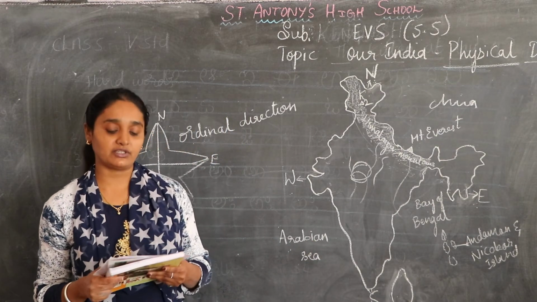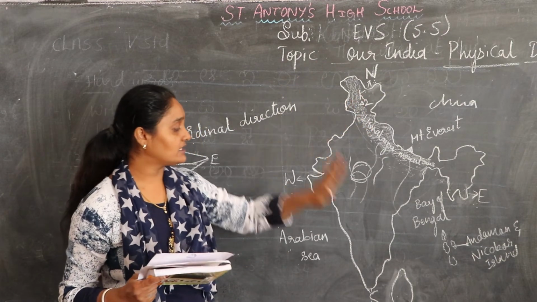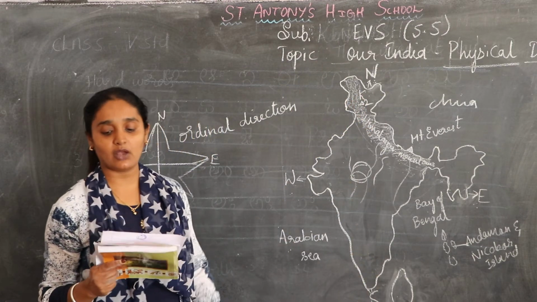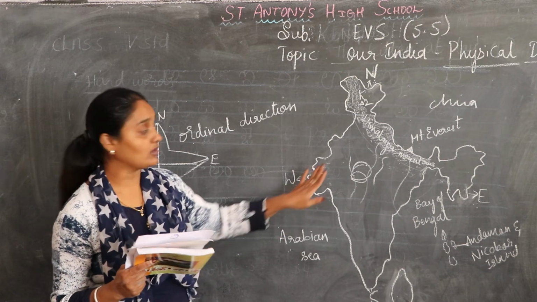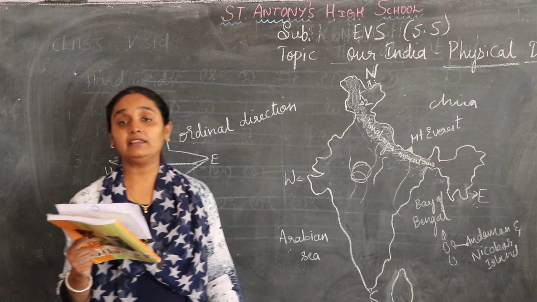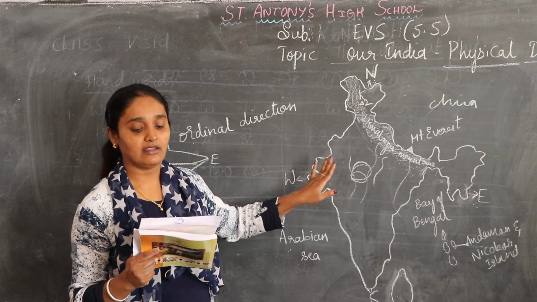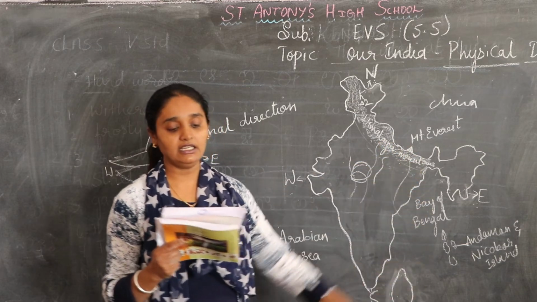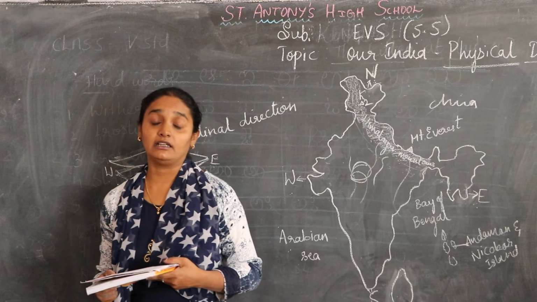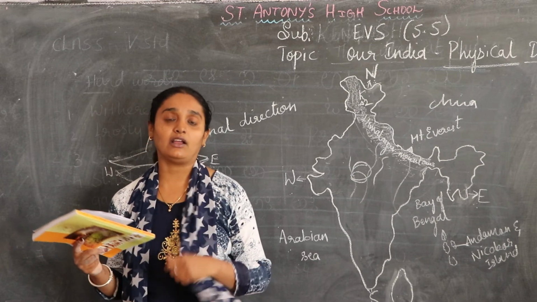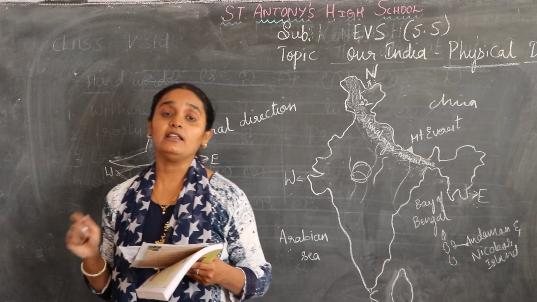India extends from Kashmir in the north to Kanyakumari in the south. From the Rann of Kutch in the west, that is in Gujarat, to Arunachal Pradesh in the east. I told you the hottest and the longest desert in India is the Thar Desert, which is present in Rajasthan.